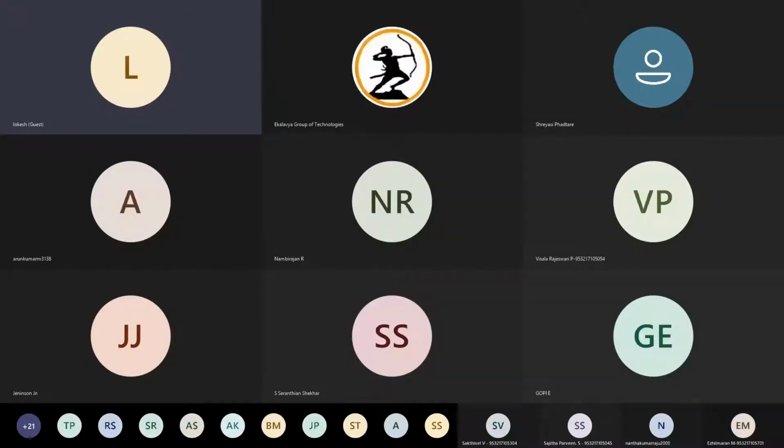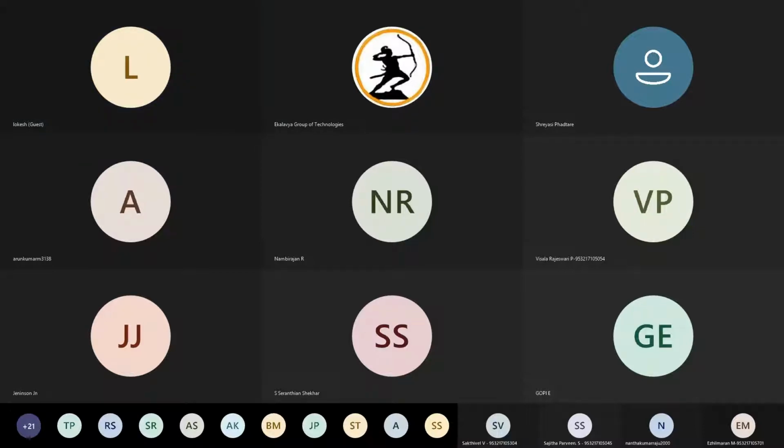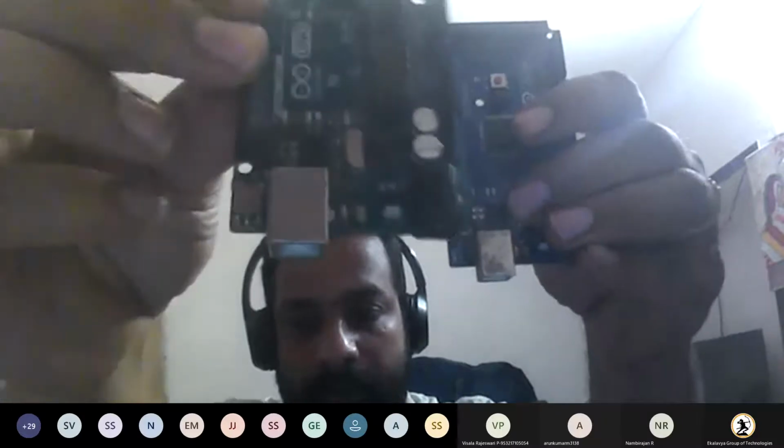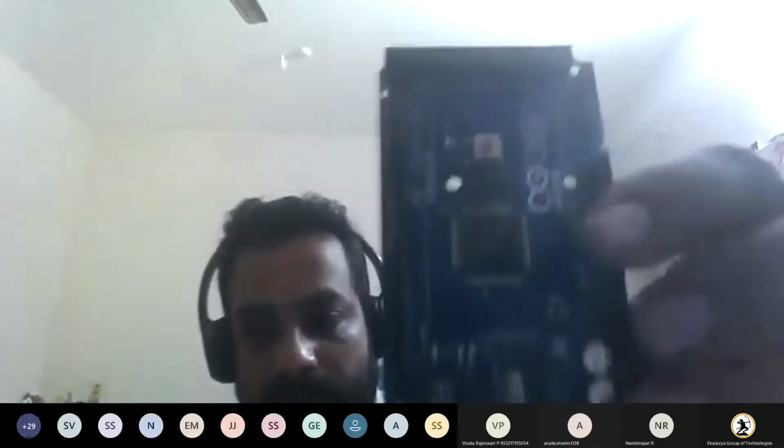Let me give you some time. This is the Arduino Mega. You can see here, this one is the Arduino Uno, and this one is the Arduino Mega.